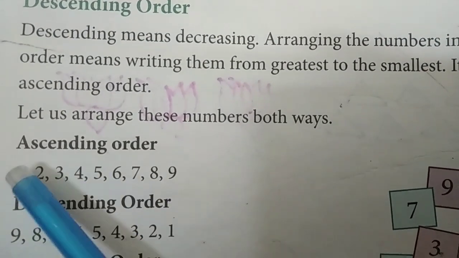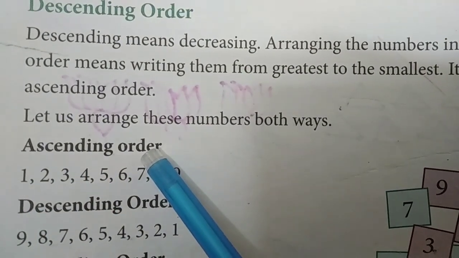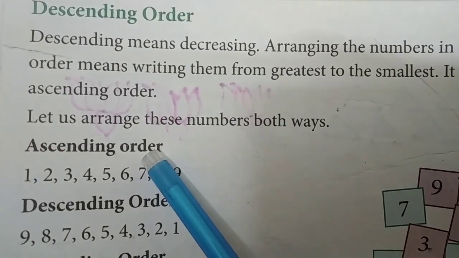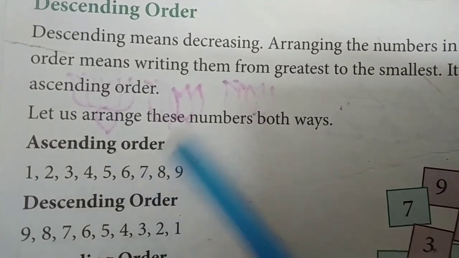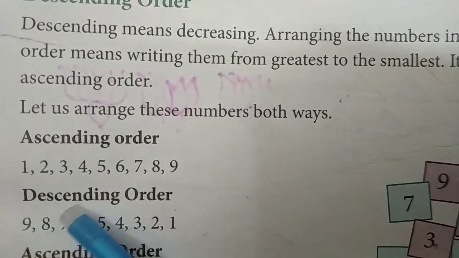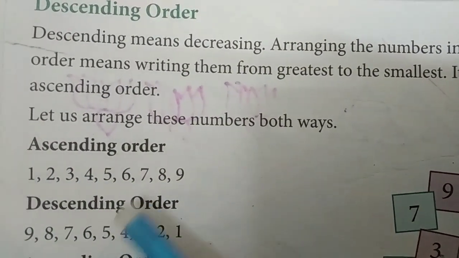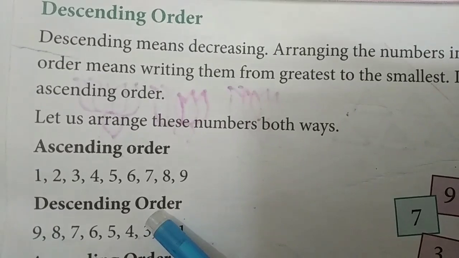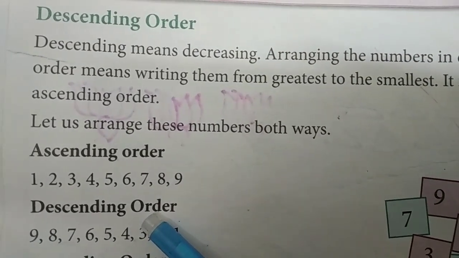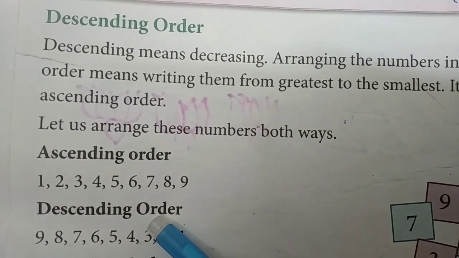Now, can you tell me what ascending means? Yes, ascending means increasing, or smallest to biggest. Descending means biggest to smallest. Okay, children, if you understood this concept, you can do any question based on this ascending or descending order.